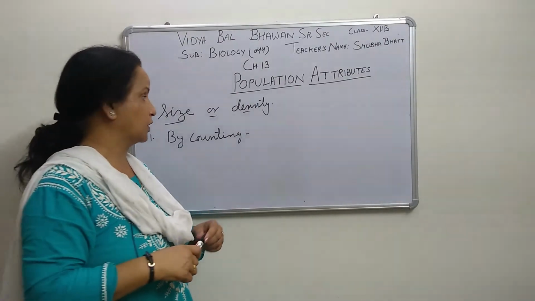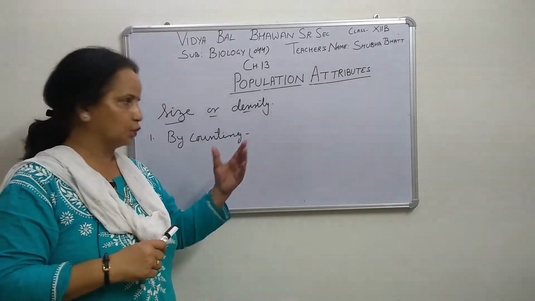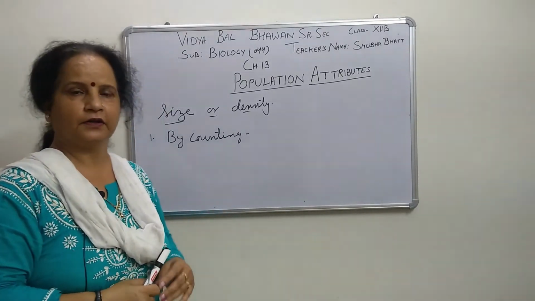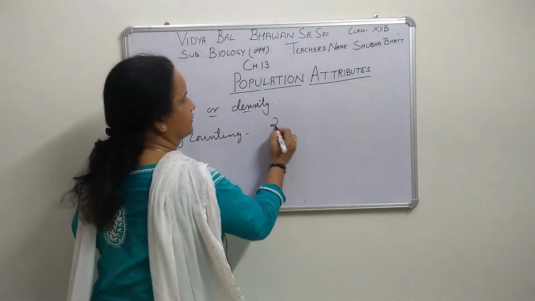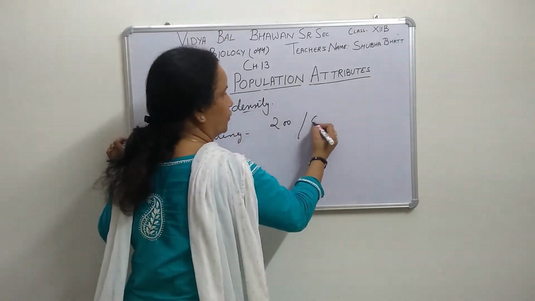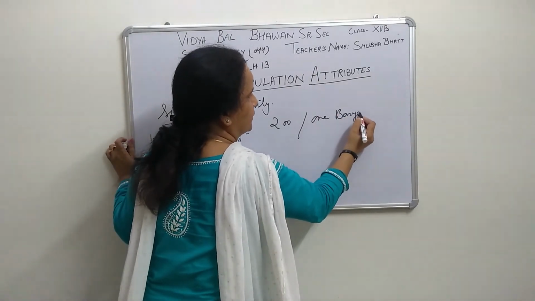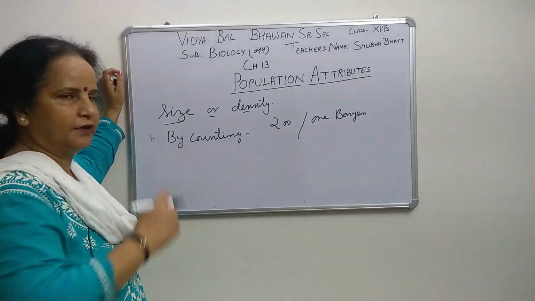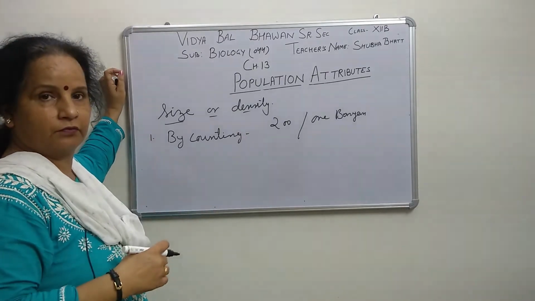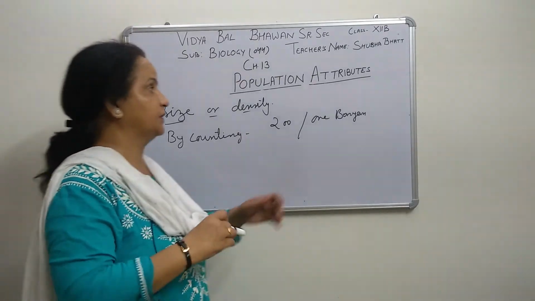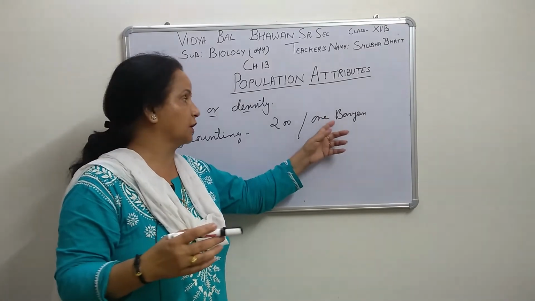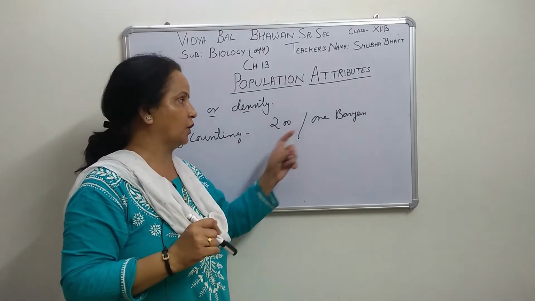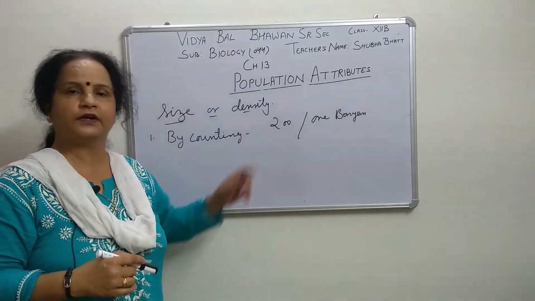So now you are counting, how can you say which one is more, 200 Parthenium or only one banyan tree, right? When we count, we will tell the population density. Population density of 200 grass or one banyan tree, which one will be more? By number you can say that Parthenium grass population size is more than banyan tree, but in reality it is not, because we see that the banyan tree has a lot of biomass when we compare. So here we can say the population density of the banyan tree is more than these 200 Parthenium grass.